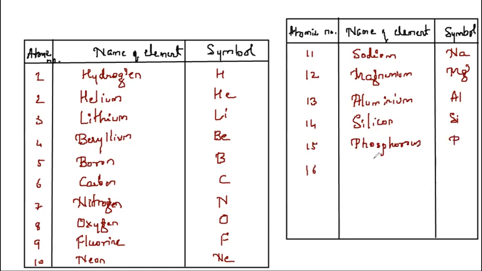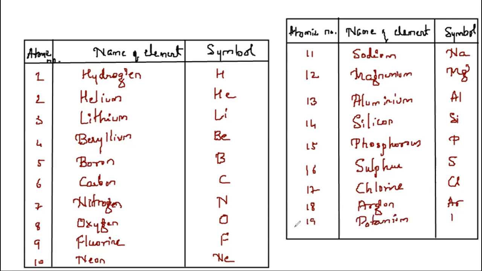Element 16, whose name is sulfur. Symbol is S. Element 17, whose name is chlorine. Symbol is Cl. Element 18, whose name is argon. Symbol is Ar. Element 19, whose name is potassium.